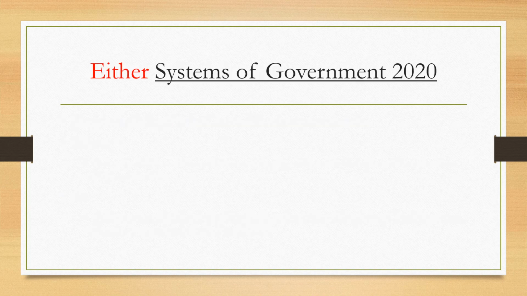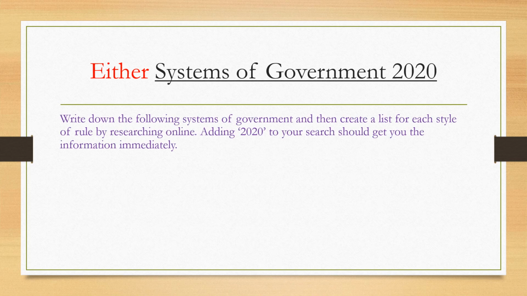So if you're going to do the systems of government, your subtitle is Systems of Government 2020. So write down the following systems of government and then create a list for each style of rule by researching online. Adding 2020 to your search should get you the information immediately. So which countries are democracies? Again, you could look at the map we've just looked at. You could go online and look it up. And perhaps list 3, 4, 5, 10 countries, however ambitious you feel.